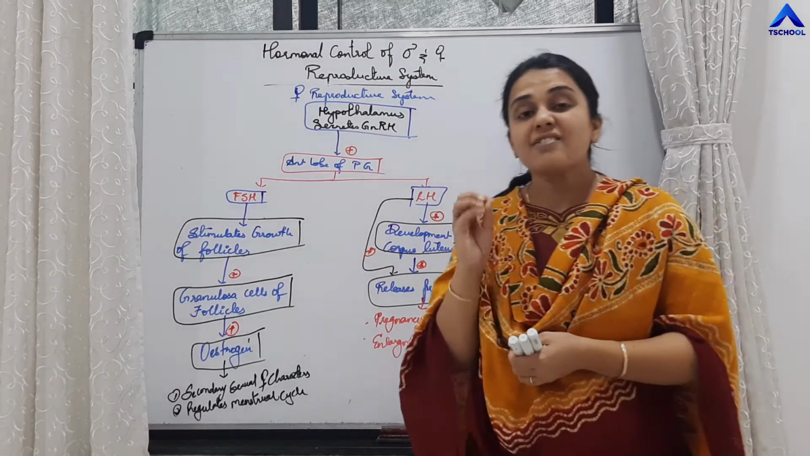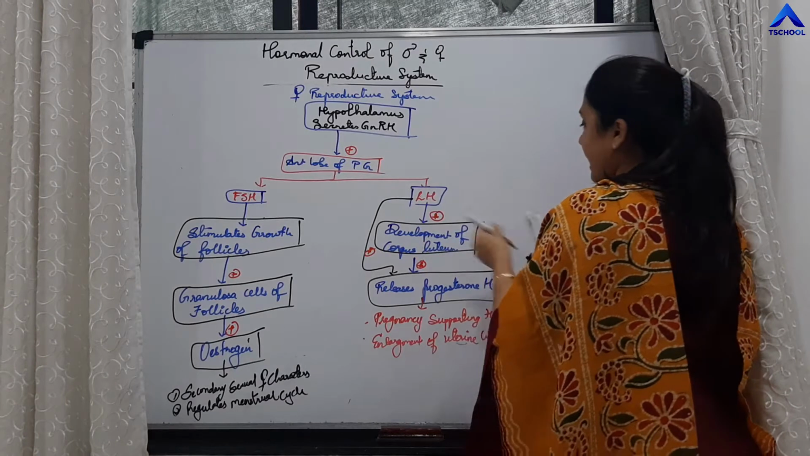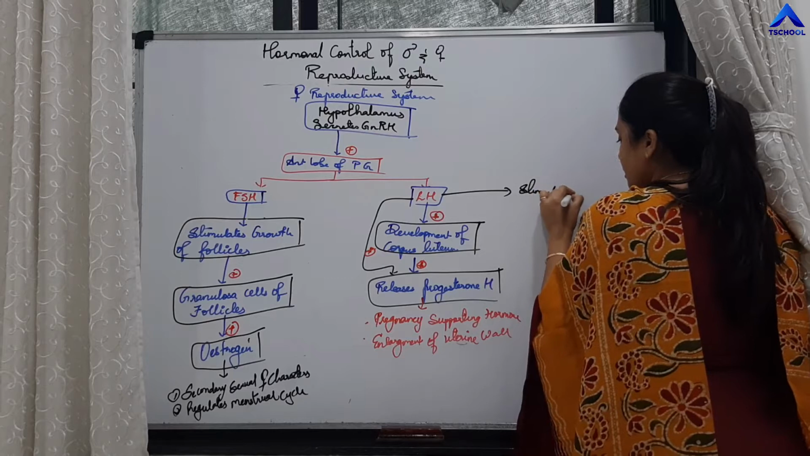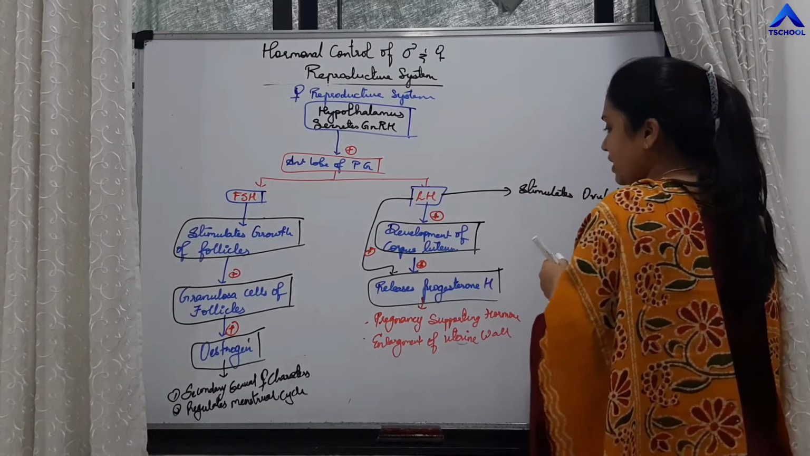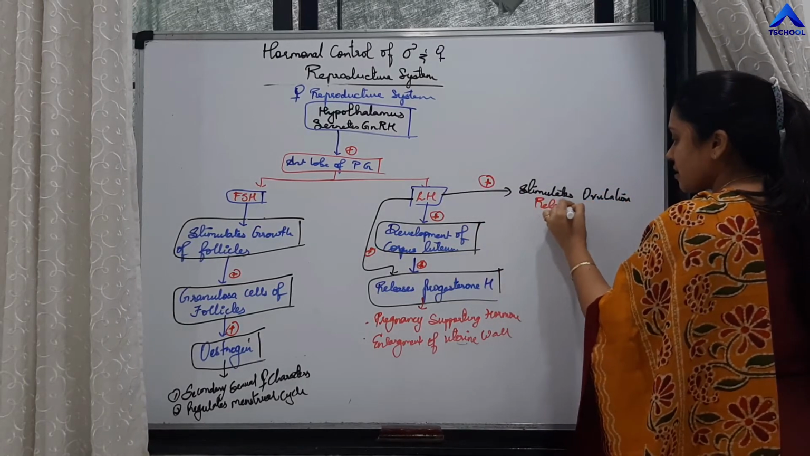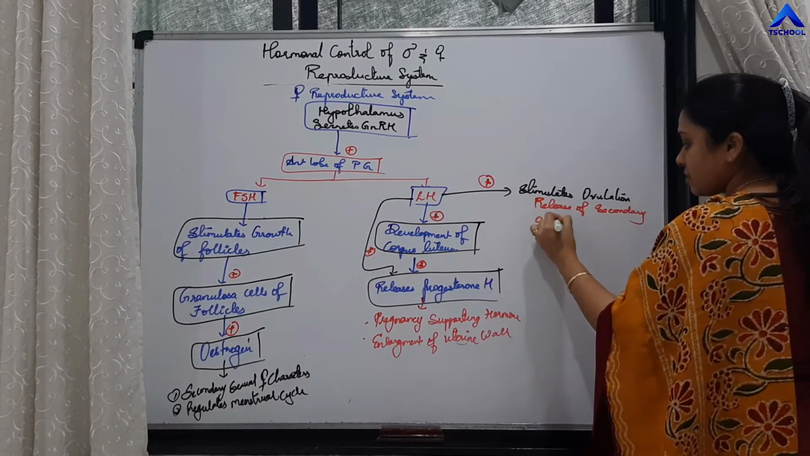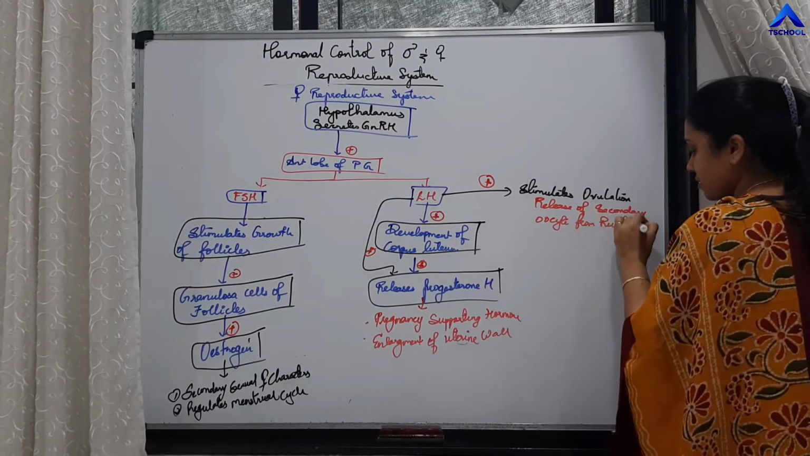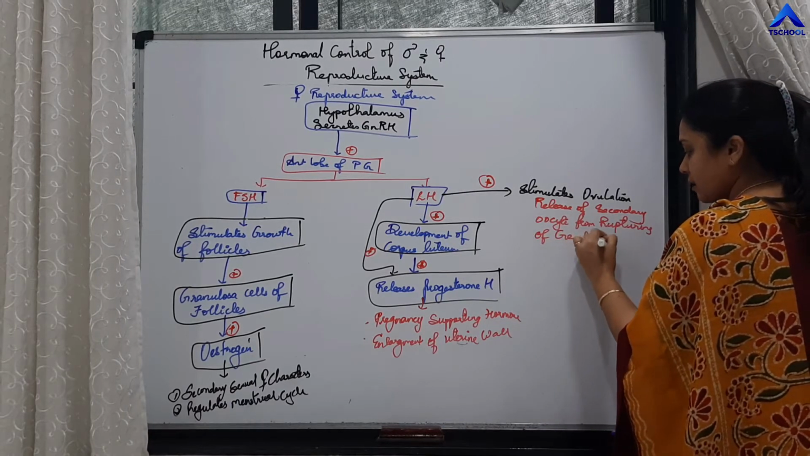LH hormone is released at the time of ovulation. So actually what happens, LH hormone stimulates ovulation. Ovulation is release of secondary oocyte from rupturing of Graafian follicle.